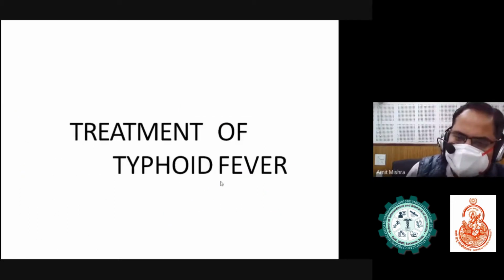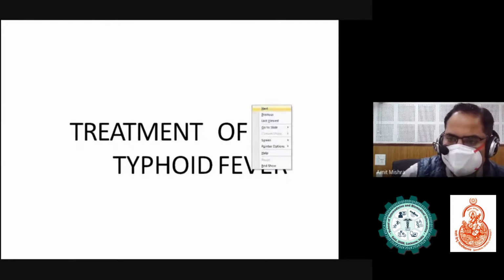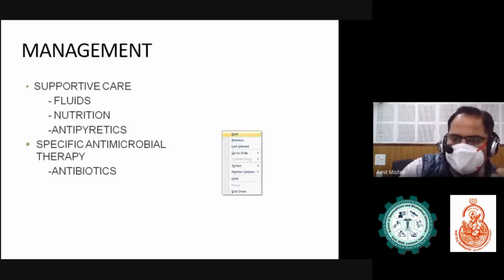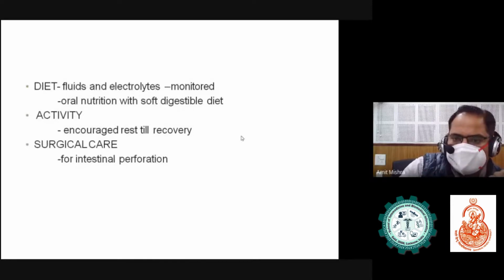Now we come to the treatment of typhoid fever or enteric fever. The management depends on the findings, but mainly we do supportive care along with specific antimicrobial therapy. In supportive care, we give fluids, nutrition, and antipyretics depending upon the symptoms. We monitor fluid and electrolytes, oral nutrition with a soft digestible diet, and surgical care if the patient comes with intestinal perforation.